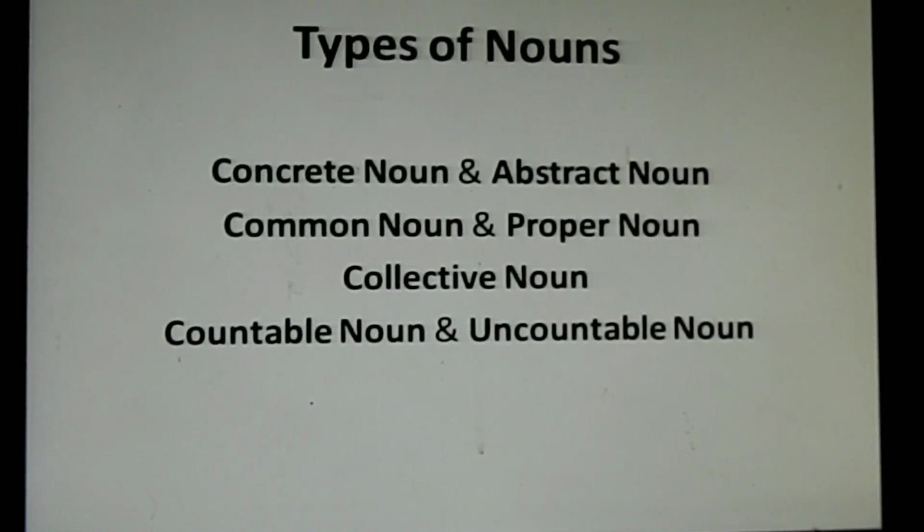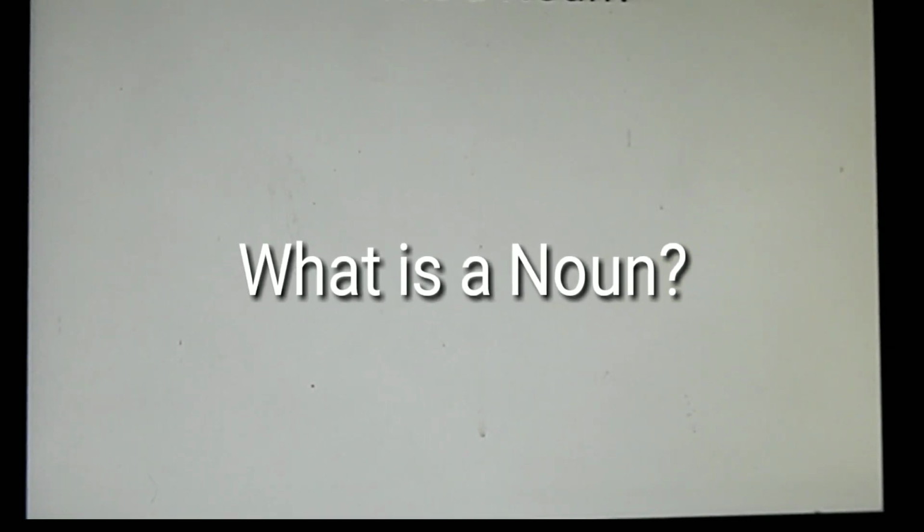In today's discussion, we will be concentrating on these few types of nouns: concrete noun, abstract noun, common noun, proper noun, collective noun, countable noun, uncountable noun.